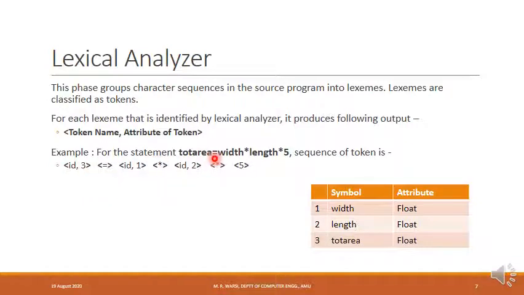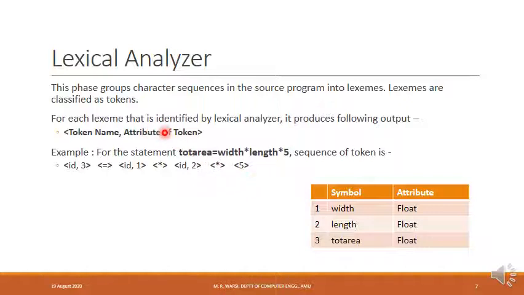Next lexeme is assignment operator, and the corresponding token is assignment operator. Next lexeme is width, and the corresponding token is identifier. Next lexeme is multiplication operator, and the corresponding token is multiplication operator. Next lexeme is length, and the corresponding token is identifier, and so on. So this statement has got converted to a stream of tokens.